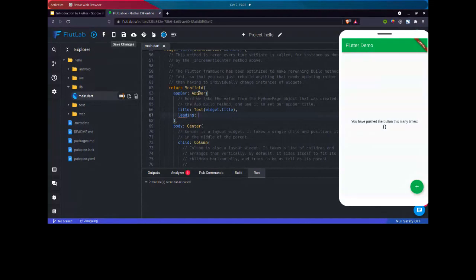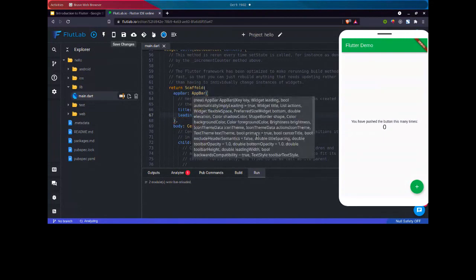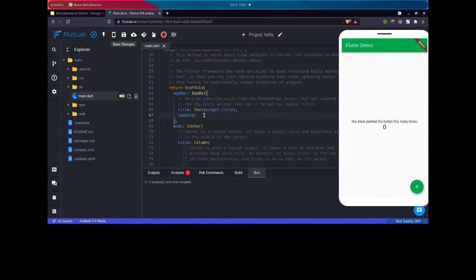Basically, app bar is also an overloaded function, meaning we can pass variables. These are the arguments that we can pass, and these are the default values that are present if we don't pass these arguments here. So basically leading is vacant or null. But with this value, we can change it to something like, let me open the icon function and have Icons dot home.